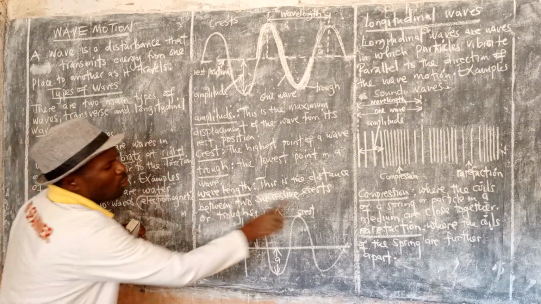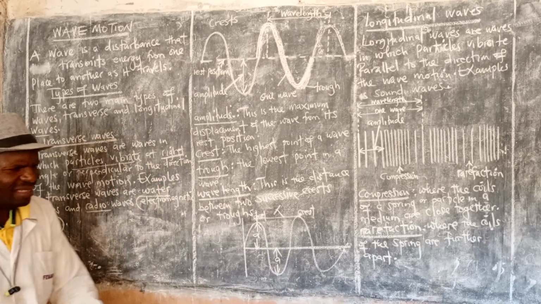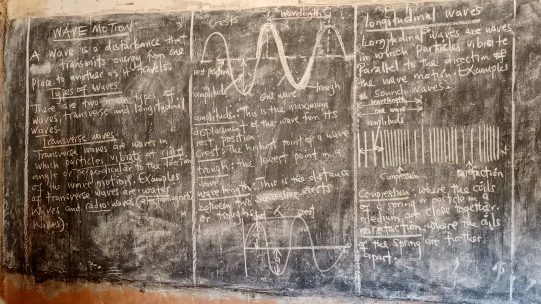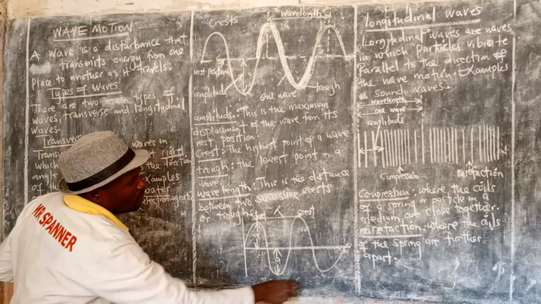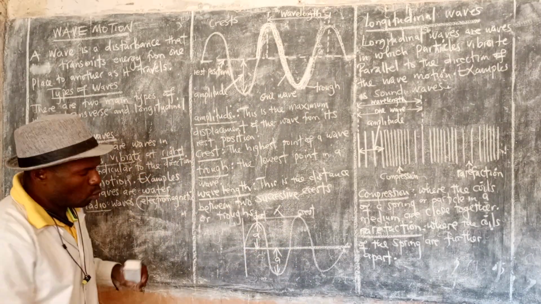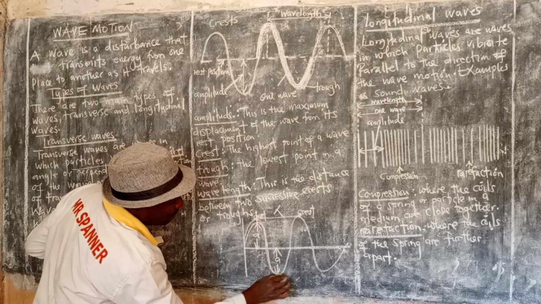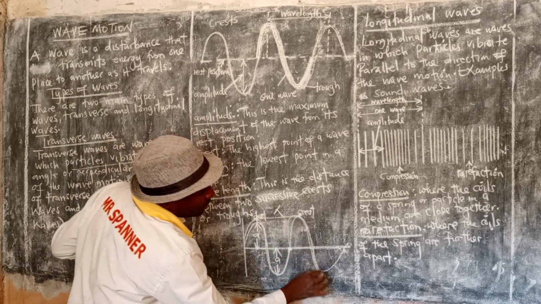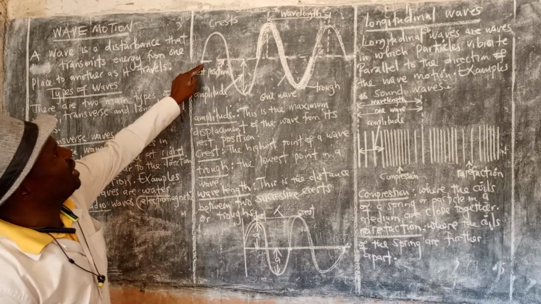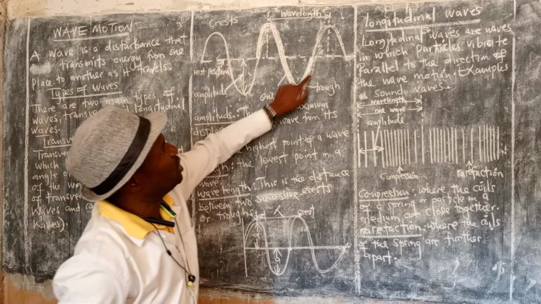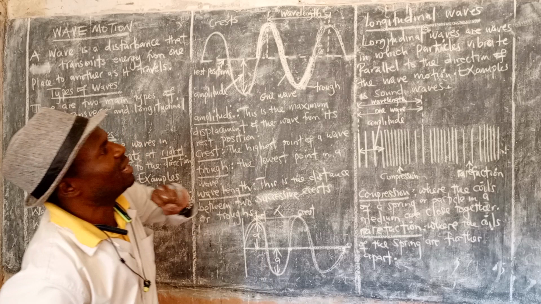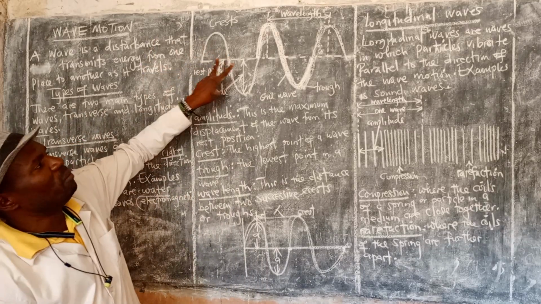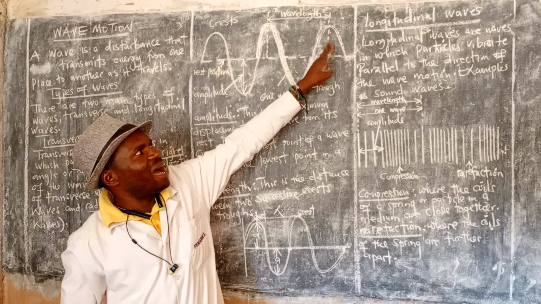Now, how many complete waves can you see from here? If I say from here up to here, it's one complete wave. How many complete waves are here? Two. Very good. So one from there up to here, number one. Then from there up to here is number two. Even here it is one, then what? Two. Two and what? Is it a quarter or a half? Very good, 2.5. So here there are two and a half complete waves.